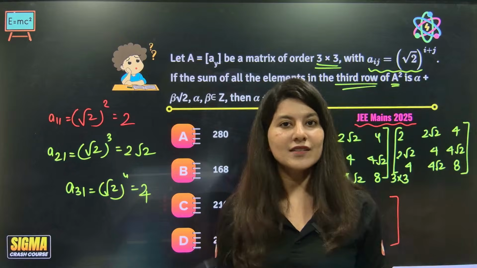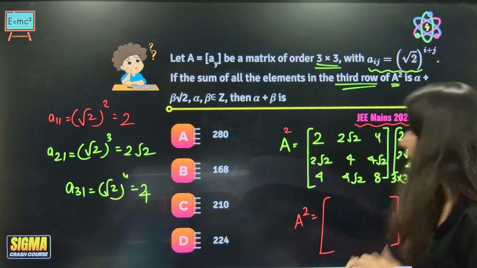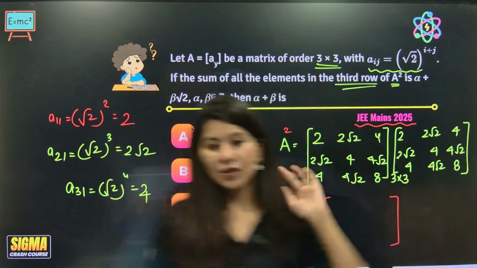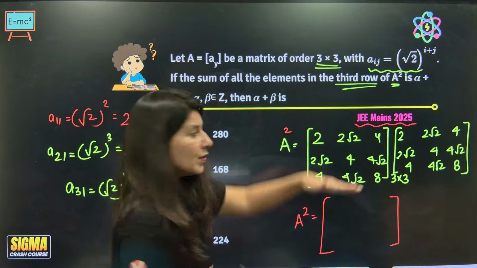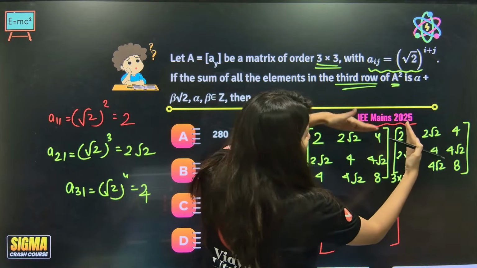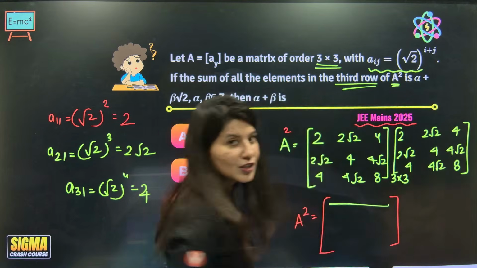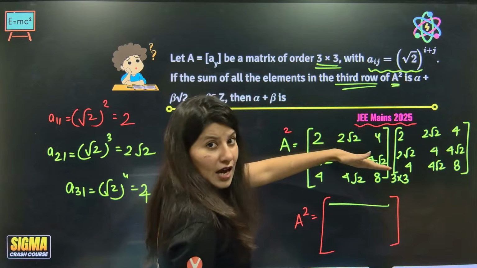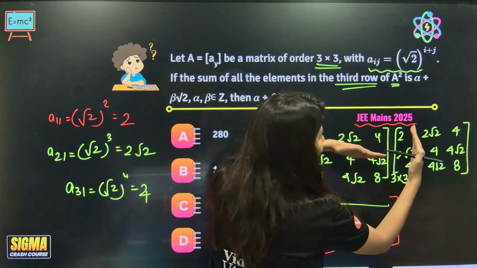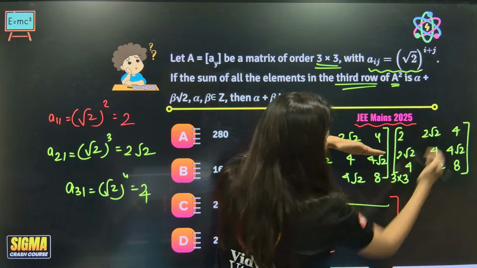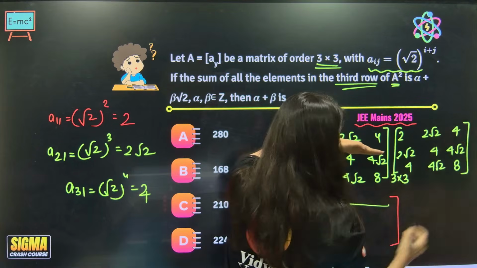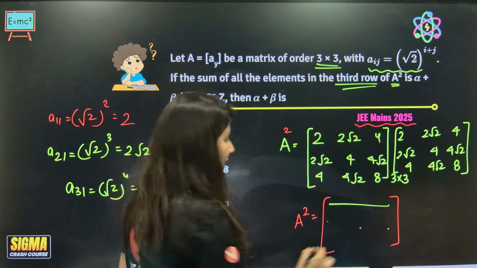Do not calculate the first row and second row, we are not interested. How do we get the rows? First row means row 1 column 1, row 1 column 2, row 1 column 3. Second row means row 2 column 1, row 2 column 2, row 2 column 3.